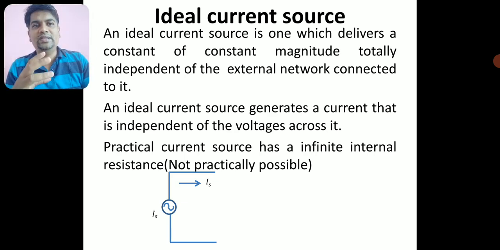It supplies a continuous constant current, independent of what external network you have connected to it, and it is also independent of the voltage across it. It never depends on the voltage across it. So to make an ideal current source, we have to have infinite internal resistance, but that is not possible practically.